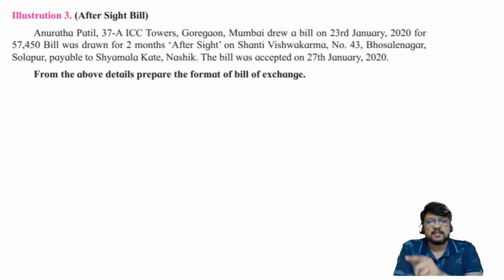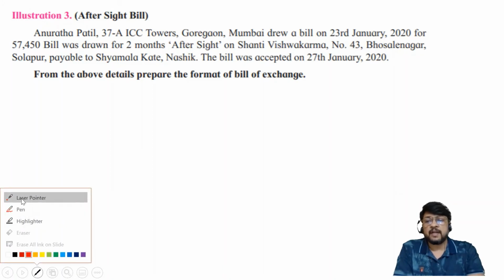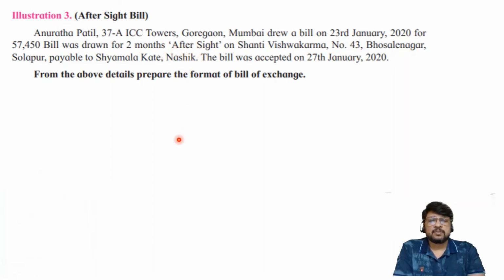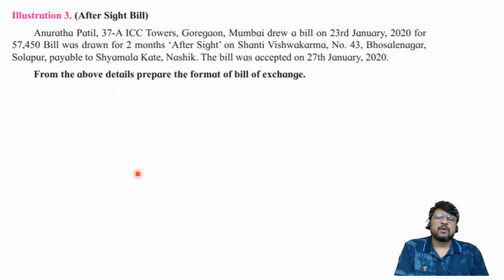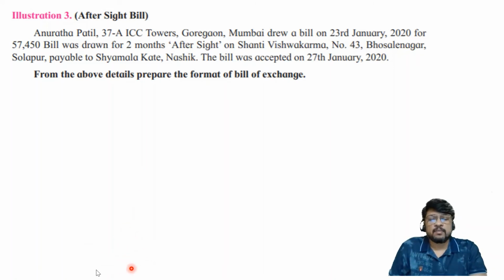First part of the sentence, 2 months after date, but here it is mentioned that it should be after sight. You have to be careful now. This is not an after date bill, but this is after sight bill. So the sentence will be 2 months after sight. Okay. On whom it is drawn? Shanti Vishwakarma. Bill is drawn on Shanti Vishwakarma. Shanti Vishwakarma is the person to whom order is given. Shanti Vishwakarma becomes our drawee. So bottom left corner, Shanti Vishwakarma, number 43, Bhosle Nagar, Solapur.